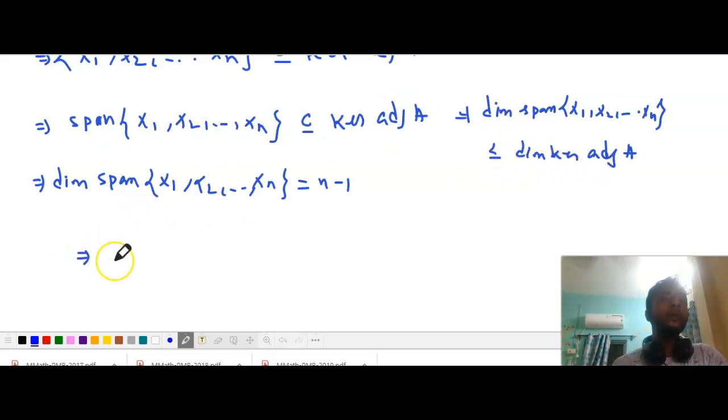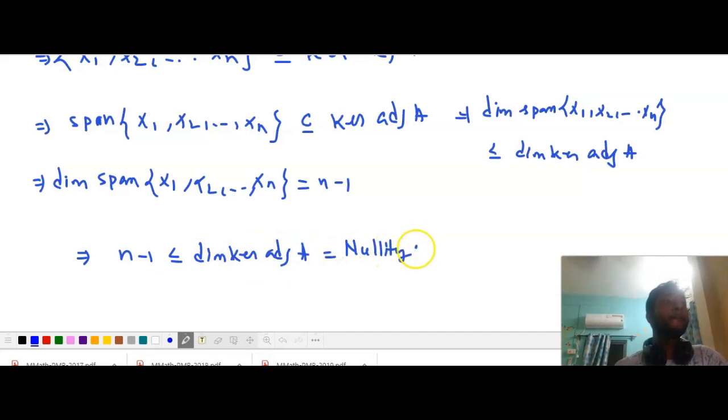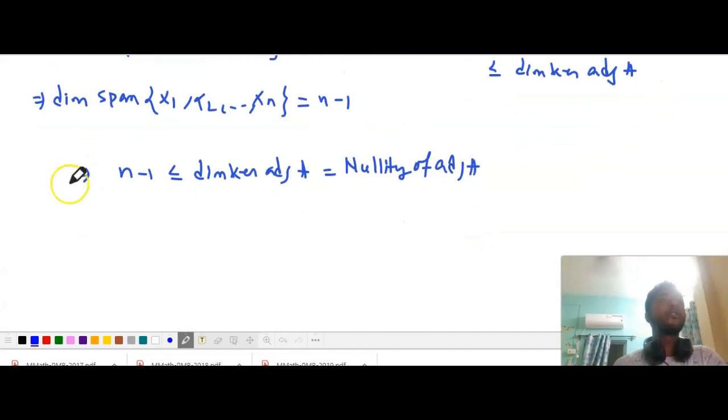So we can say that n minus 1 is less or equal to dimension of kernel of adjoint A. Now what is kernel of adjoint A? This is nothing but nullity of adjoint A. So nullity of adjoint A is greater or equal to n minus 1.